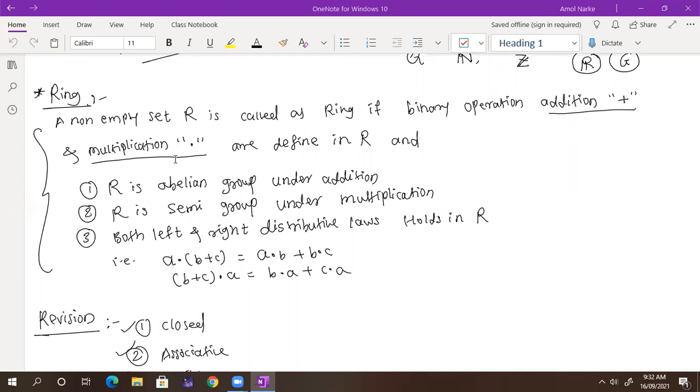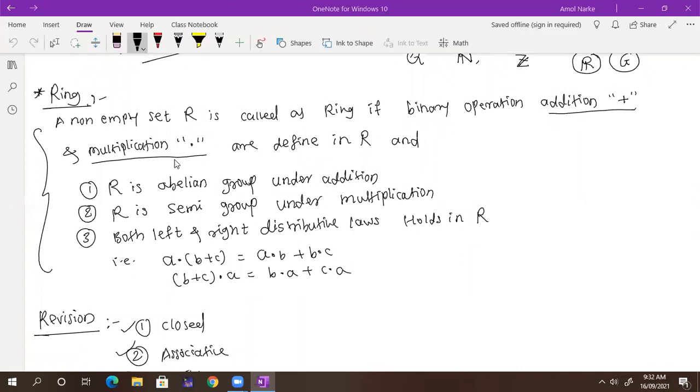Then we have discussed the conditions: it is an abelian group under addition, and a semigroup under multiplication. What is meant by an abelian group? An abelian group holds the commutative law, like AB equals BA, together with the group properties. You also gave us homework to find examples of abelian groups. What about a semigroup?